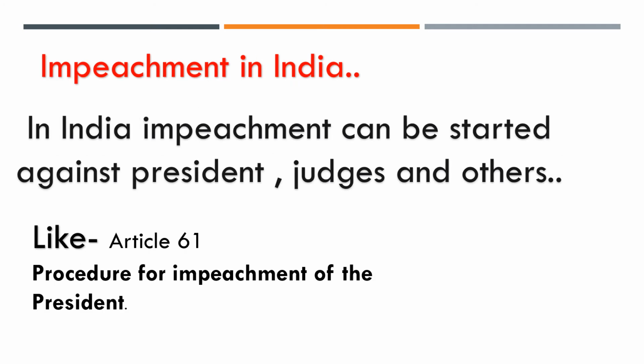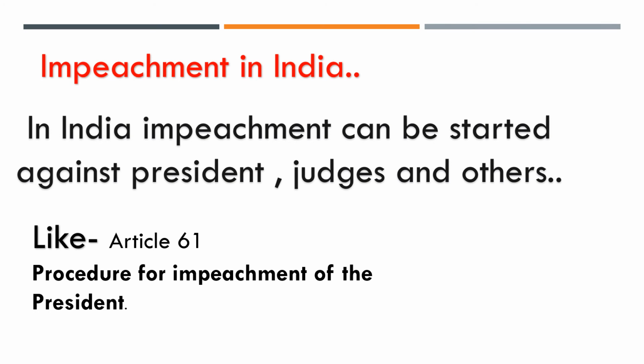But let's now talk about impeachment in India. In India, impeachment can be started against the president, judges, and others, but not against the prime minister. For the removal of the prime minister, just a no confidence motion is passed in the lower house, which is Lok Sabha.